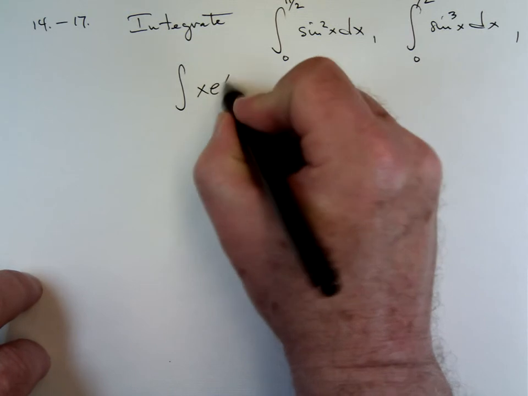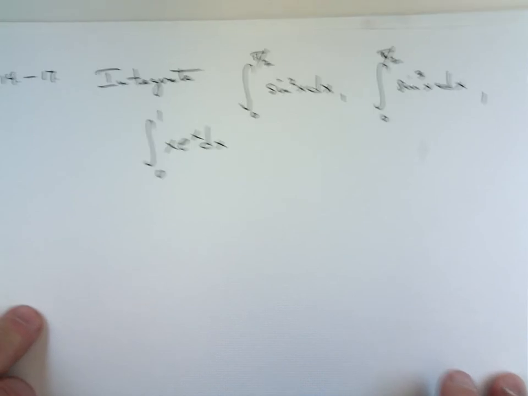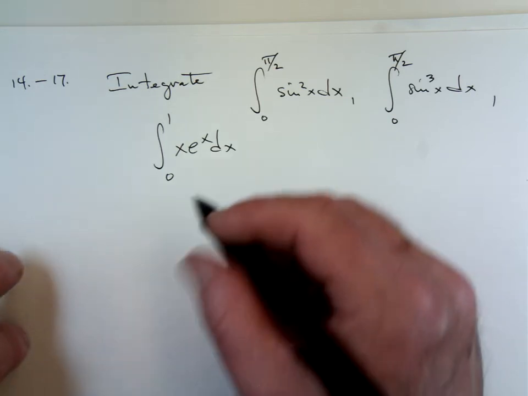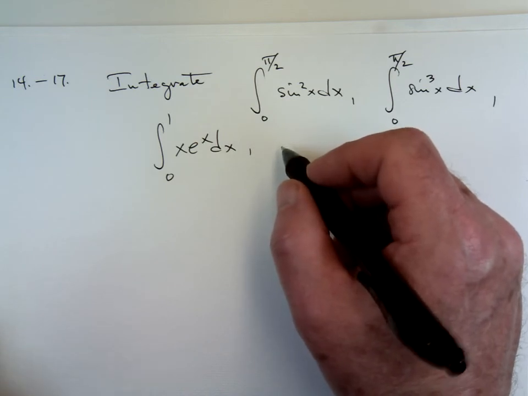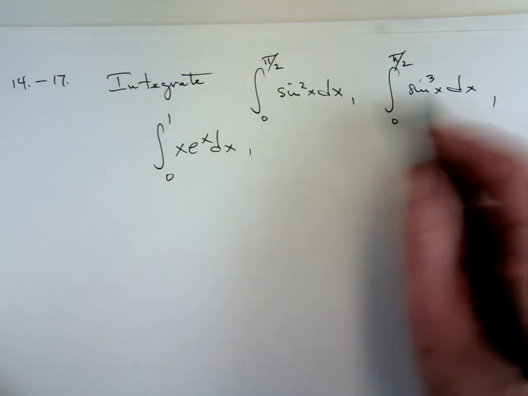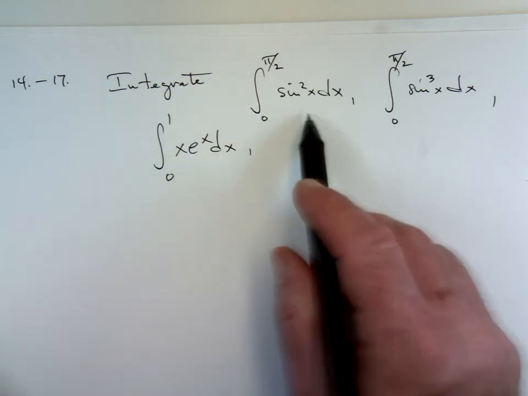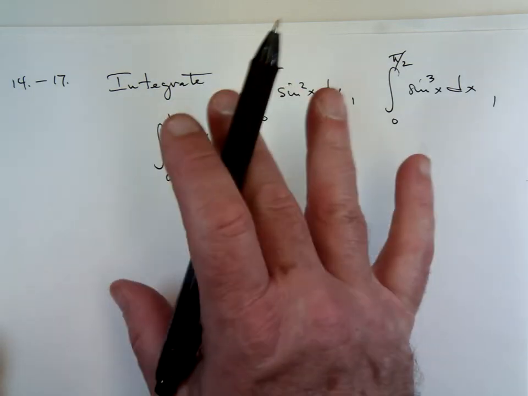Okay. This is the last exam, the second to last. This will be trig integrals, like I have here. Integration by parts, trig integrals. There's only those two on this section. So I give you a couple trig integrals, and I give you an integration by parts problem. That's 14 through 17. 18 is a trig substitution problem.